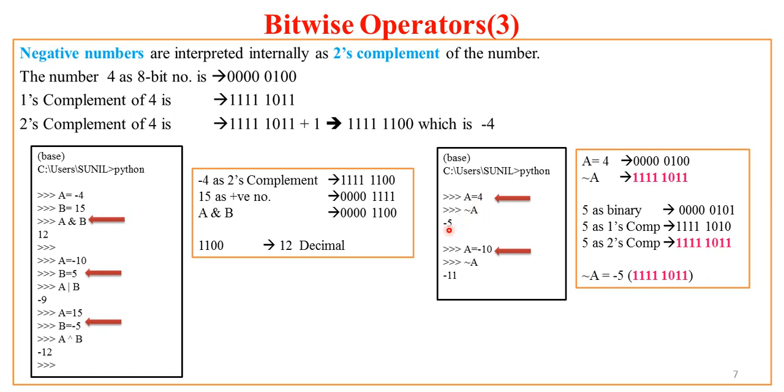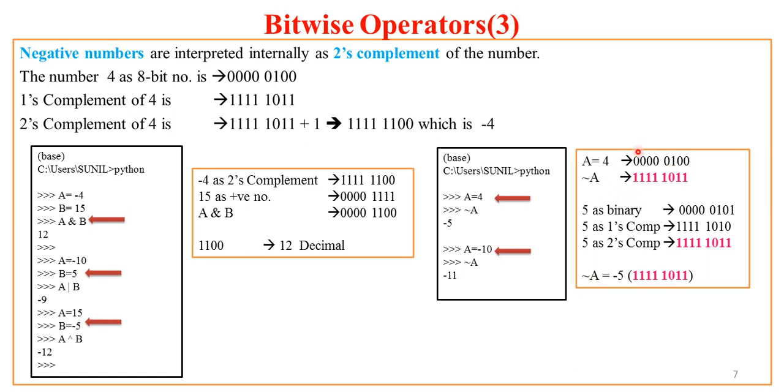How come it is minus 5? Now as I told you, whatever negative numbers we see are internally represented as 2's complement numbers. Now let us try with this. A is 4. What is the binary representation of 4? It is 0 0 0 0 0 1 0 0.